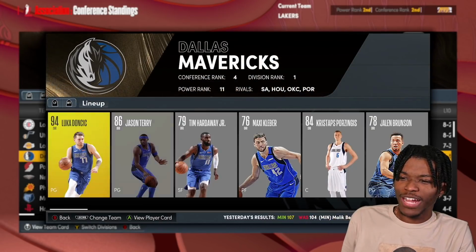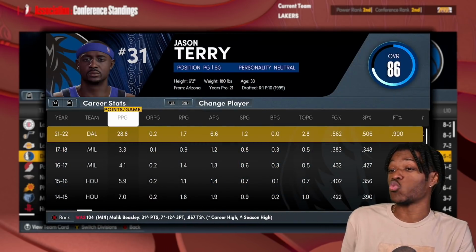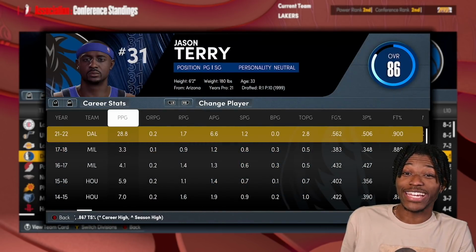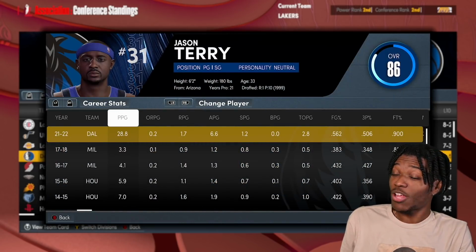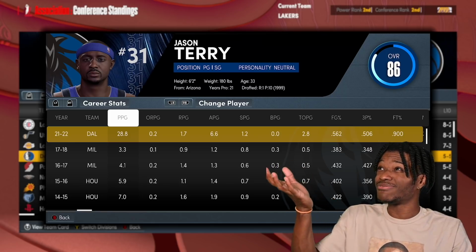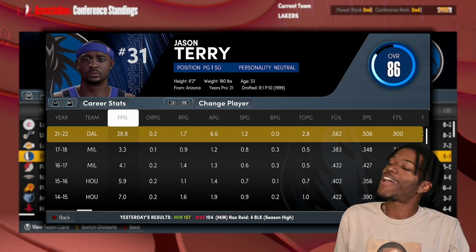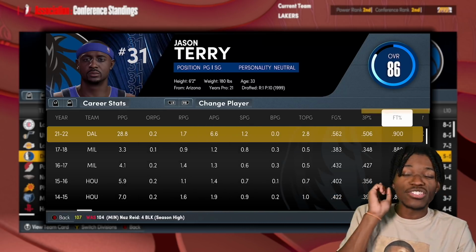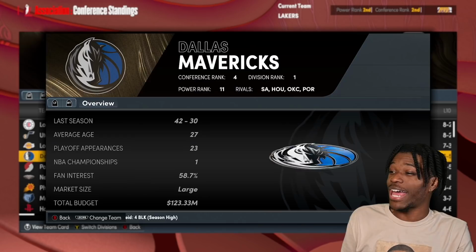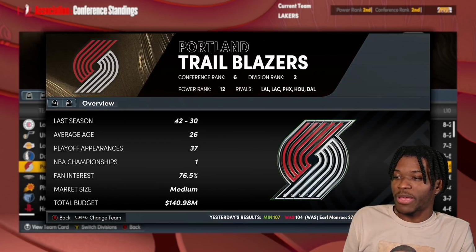Dallas. I already forgot who got added who. Oh, Jason Terry's averaging 28. 50, 50, 90 club. Who is he? He's close to Tony Snell. Who's better? Jason Terry, Tony Snell is close. I might have to give it to Tony Snell because Tony Snell shot 100% from the free throw line and not just 90. Kevin Duckworth has come in and helped the Blazers.